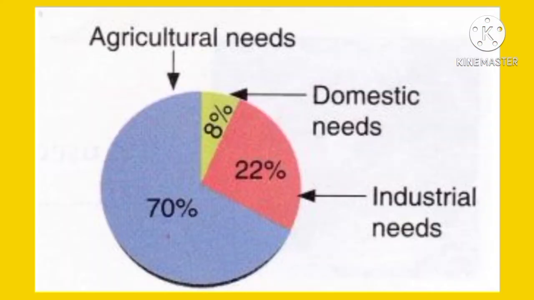Now out of that 3%, if we consider it as 100%, then 70% of it is used for agricultural needs, 8% for domestic needs, and 22% for industrial needs.